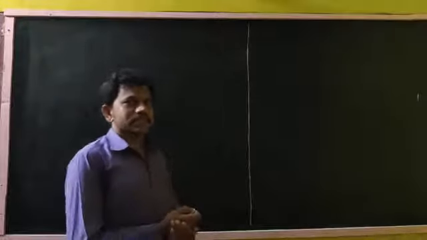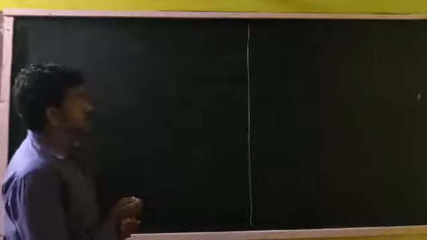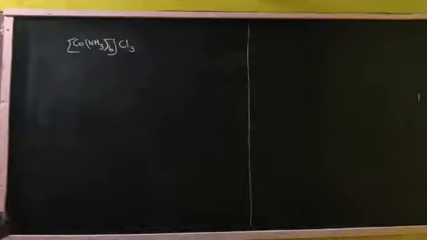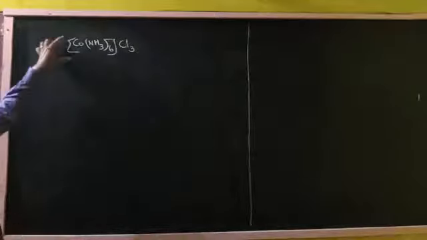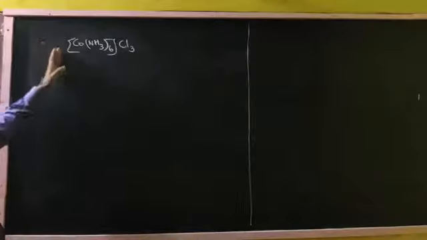First, he chose the compound [Co(NH3)6]Cl3. Regarding the compound, first you should know the IUPAC name.